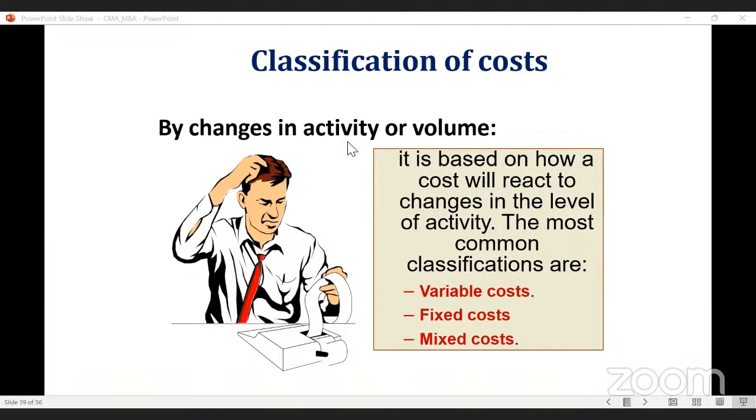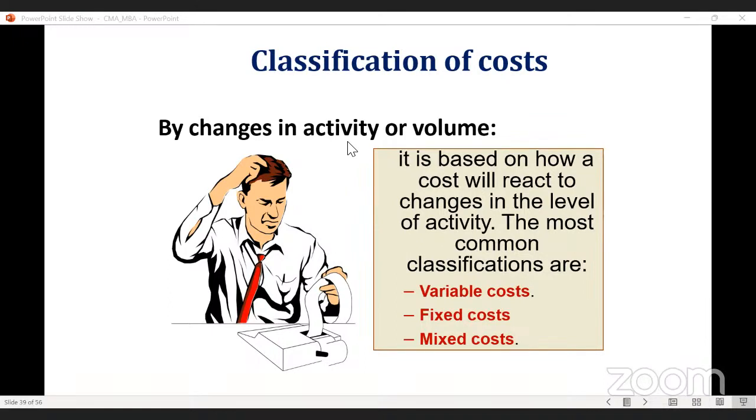Okay. So let's say that bread you are producing in a particular factory. The factory rent per month is 10,000. If you are producing 1 unit of bread, how much rent will you pay to your owner? 10,000. It will be fixed cost. If you are producing 100 units of bread, what is the rent you will pay? 10,000. Are you getting? That is fixed.